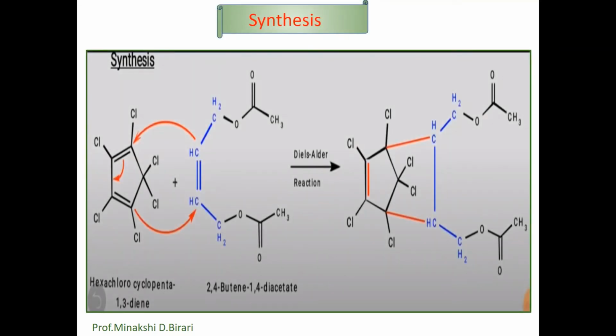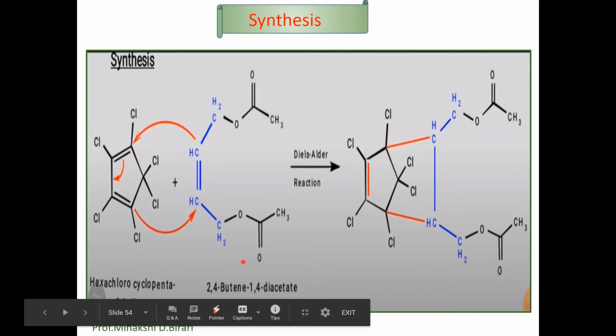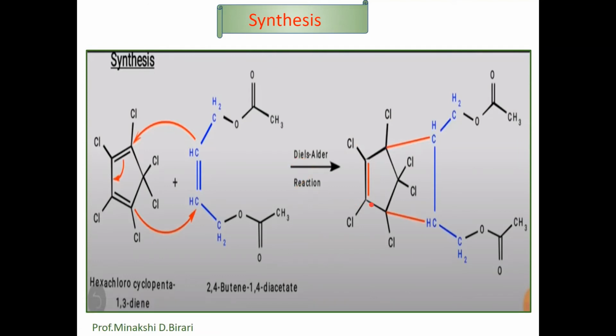So we can see the synthesis of endosulfan. In this, hexachlorocyclopentadiene 1,3-diene reacts with 2,4-butyl-diol or 2,4-butyl-1,4-diacetate. So this reaction is called the Diels-Alder reaction to give the adduct.